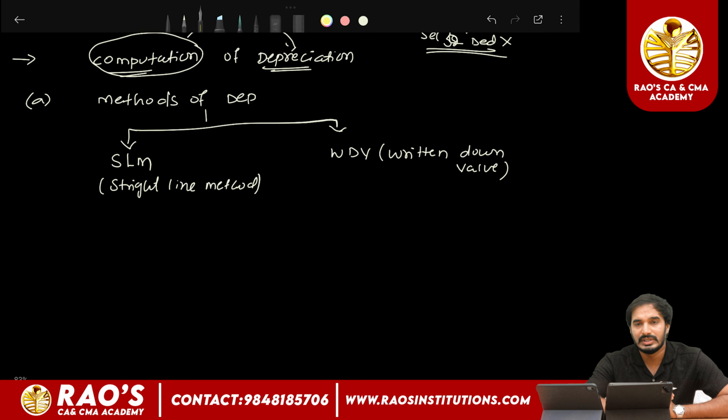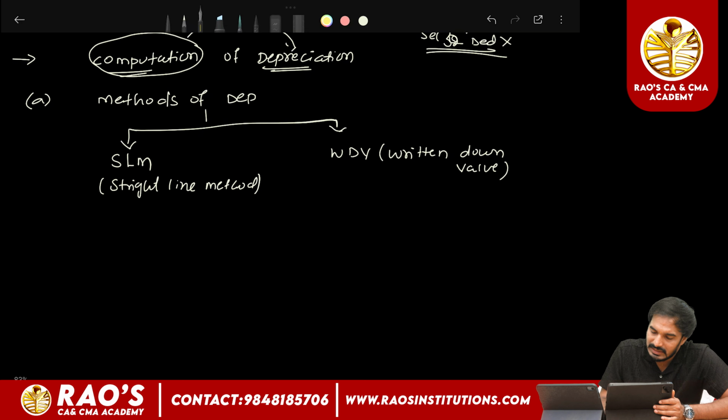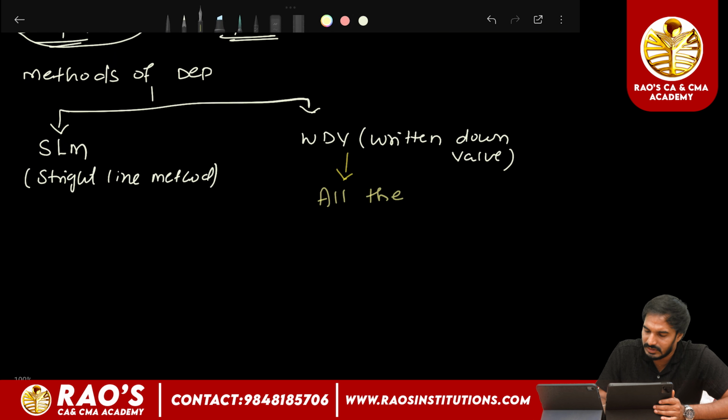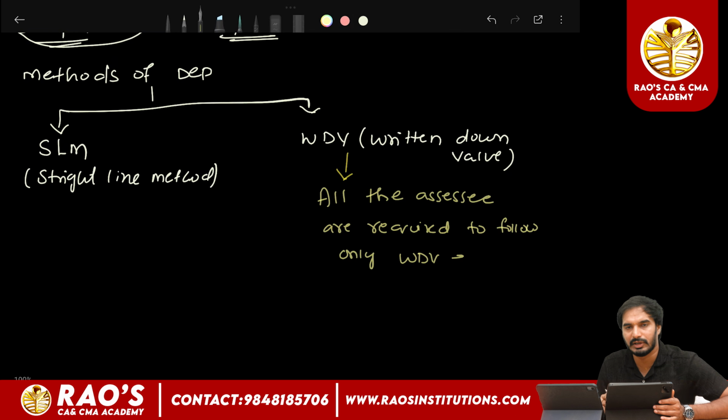Sir, which category of assessee is required to follow straight line method or WDV method of depreciation? Clear? All the assessees are required to follow only WDV method of depreciation. They are required to compute the depreciation as per WDV method only. Clear?